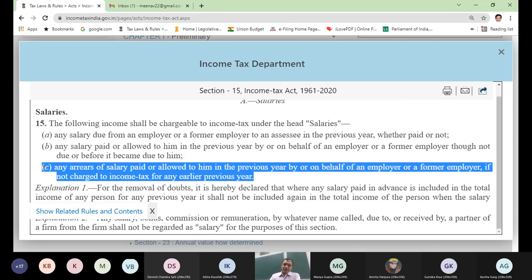any arrears of salary paid or allowed to him in the previous year by or on behalf of an employer or a former employer, if not charged to income tax in any earlier previous year. Now, many times we get arrears of salary also, especially in the government sector. Every 10 years, pay commission comes.